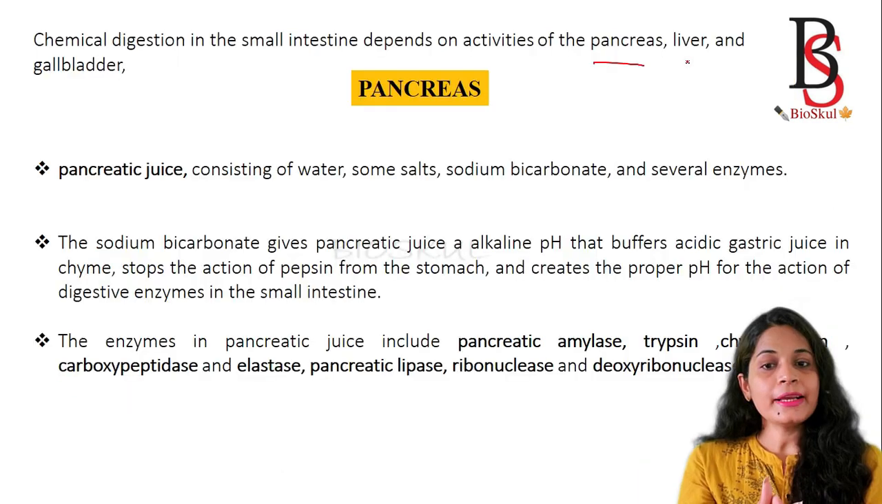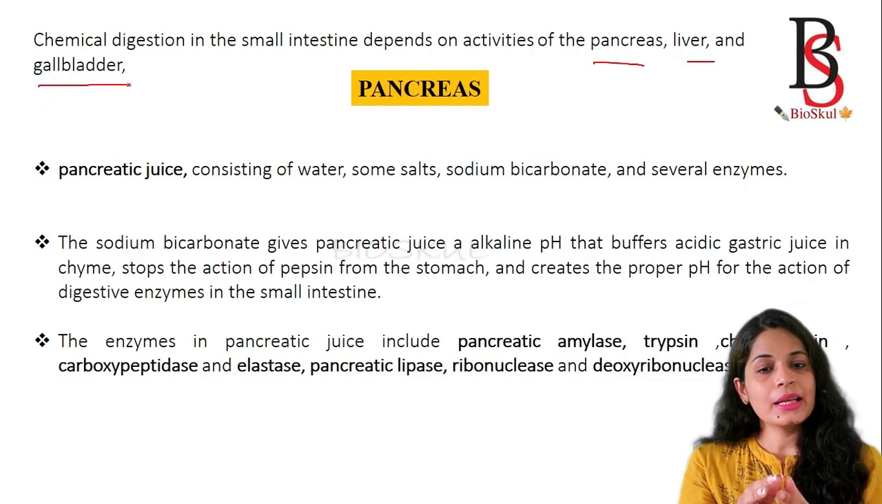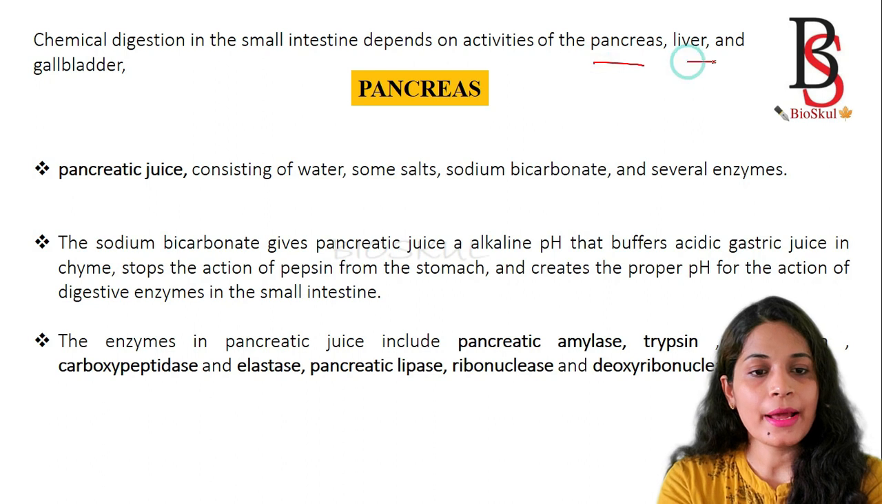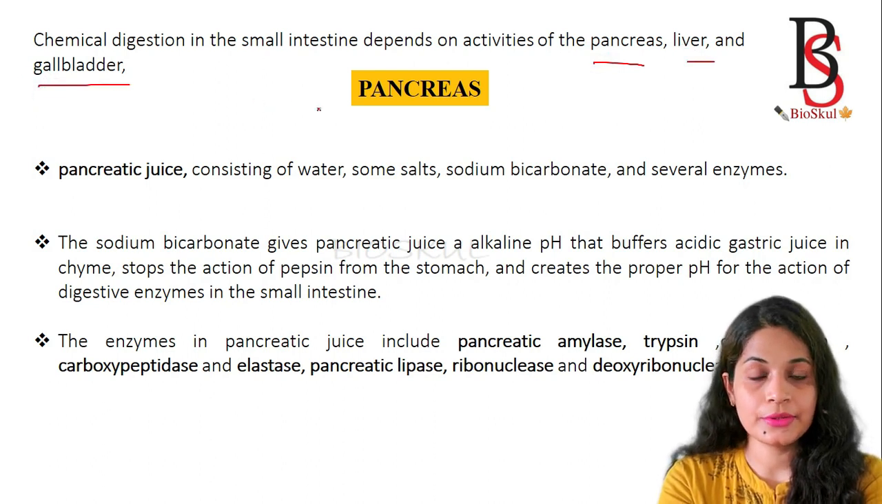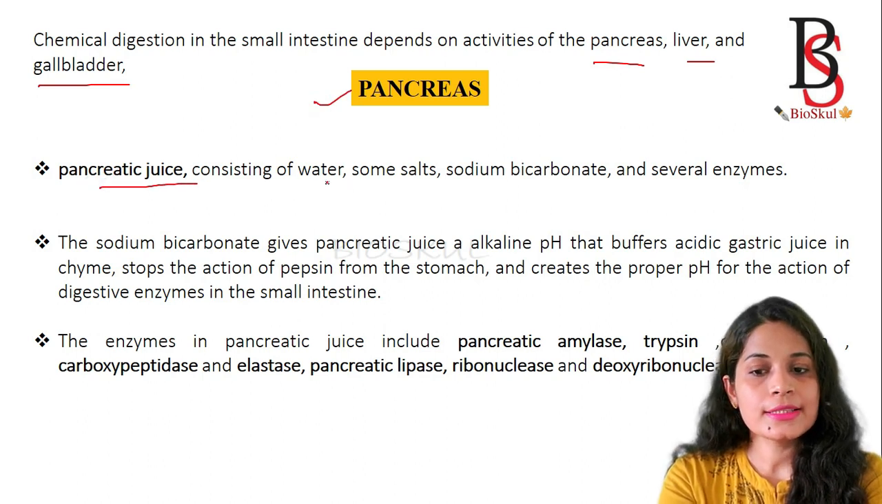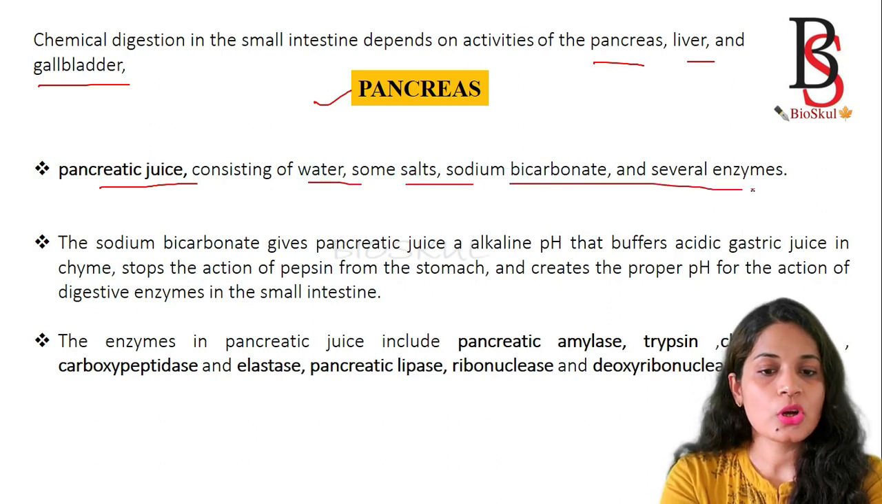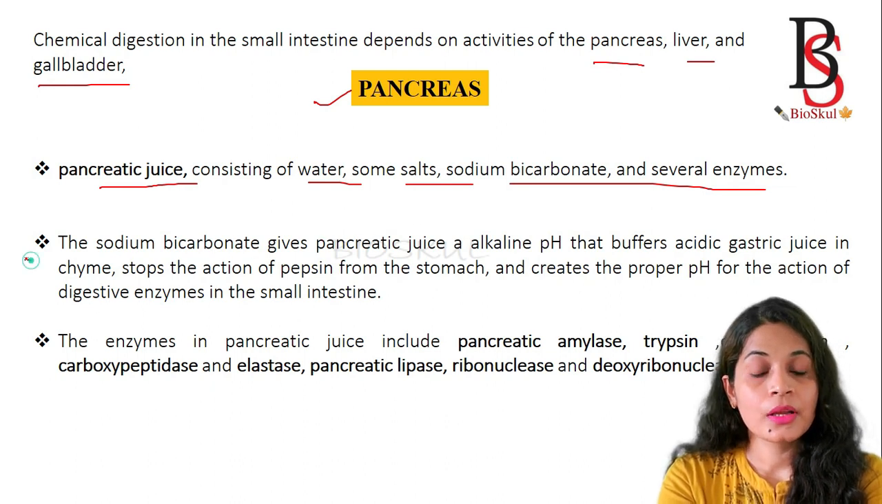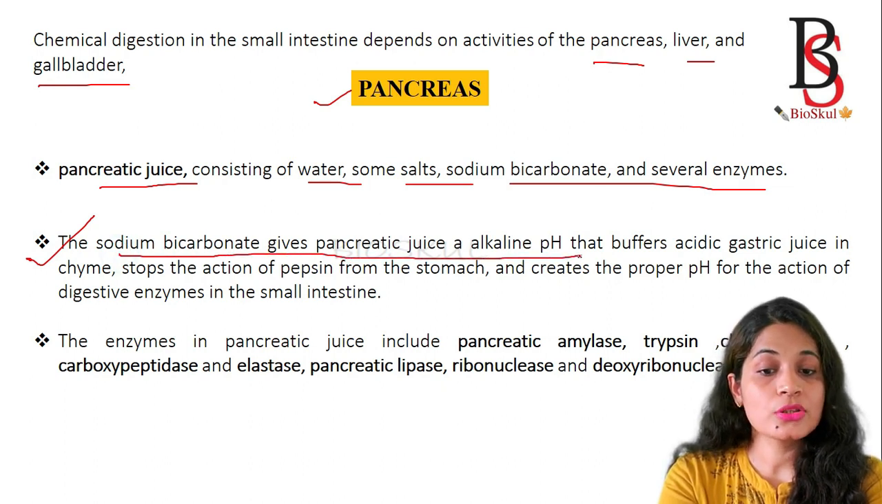So here we start. Chemical digestion in small intestine depends on the activities of pancreas, liver and gallbladder. So let's have a look at the pancreas. The pancreas synthesizes the pancreatic juice, which contains water, some salts, sodium bicarbonate and several enzymes. Important thing to remember is that sodium bicarbonate gives the pancreatic juice an alkaline pH.